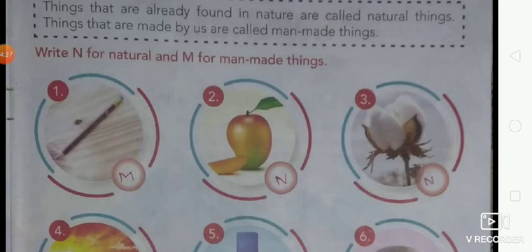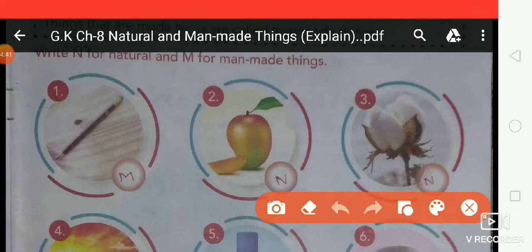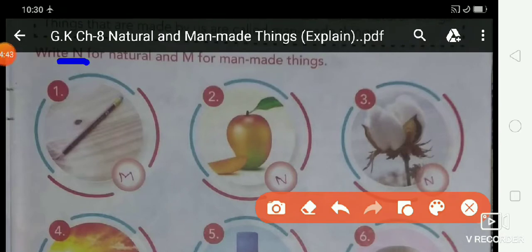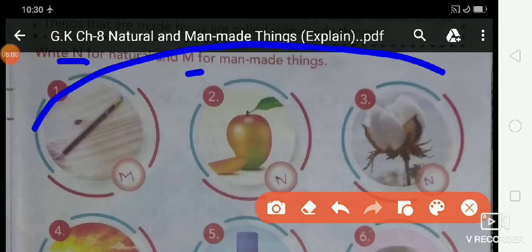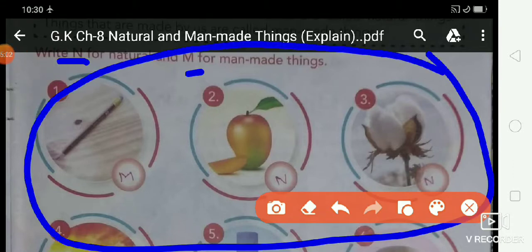Right here, write N for natural and M for man-made things. Do you know students? N for natural and M for man-made things. Write in the box. So first, all of you look at the pictures and identify the man-made things or natural things.